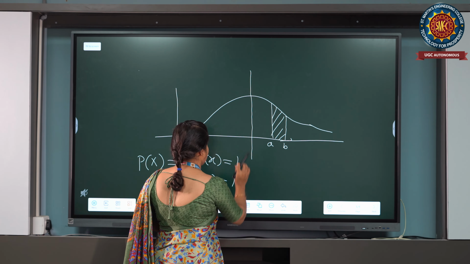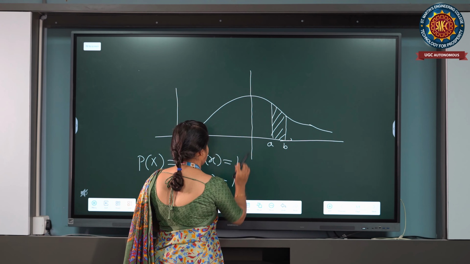From the probability table, I can check the probability of x less than b minus the probability of x less than a. If I do this, then my whole job is done. That gives me the total probability under this area.